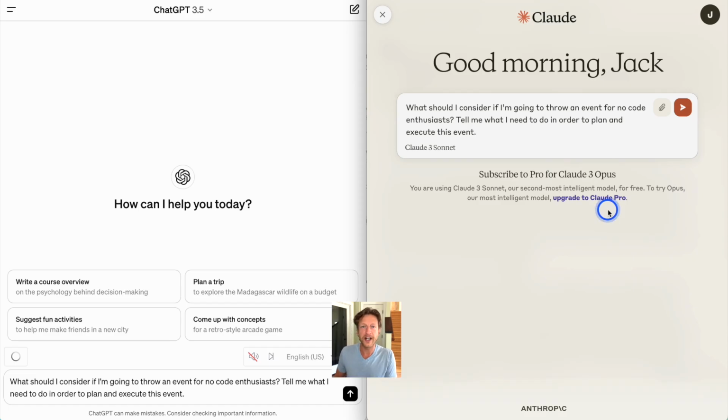Now, the next one I find quite fun. What we're going to do is ask, what should I consider if I'm going to throw an event for no-code enthusiasts? Tell me what I need to do in order to plan and execute this event. So I'm just going to run this, and then we'll see what the results are like.